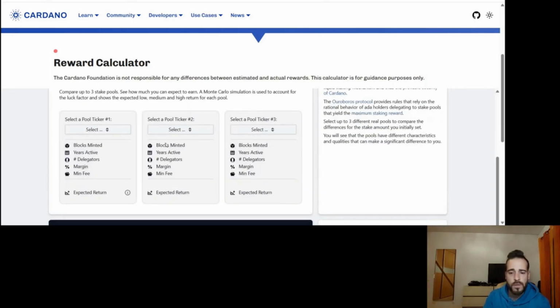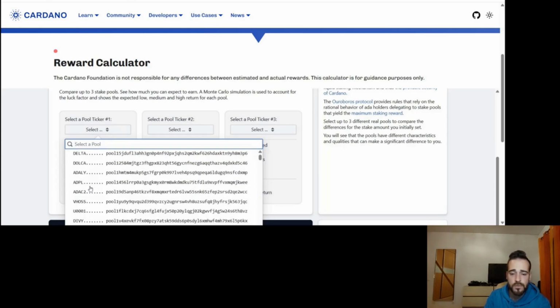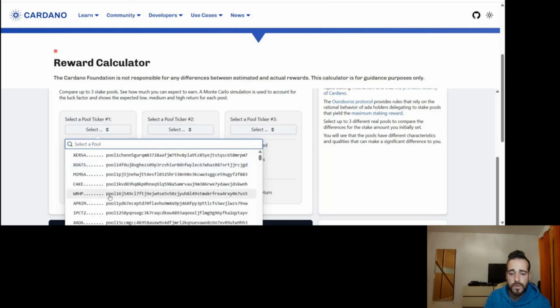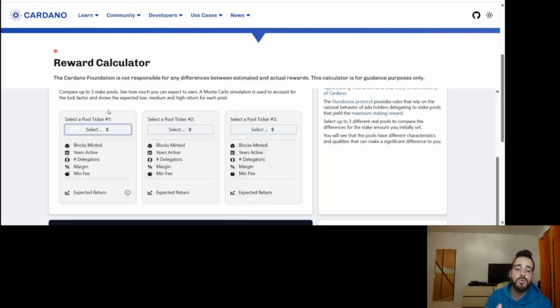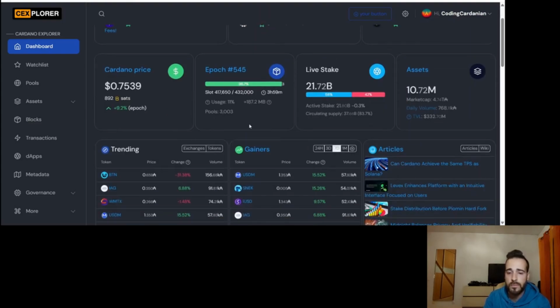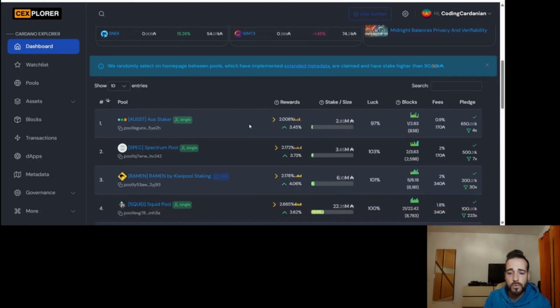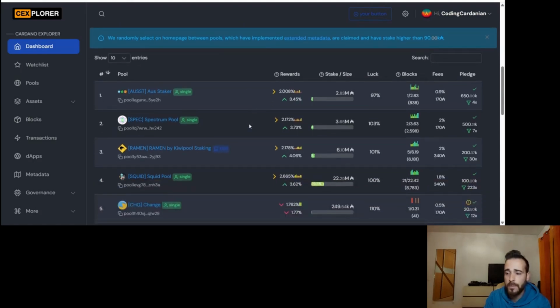So yeah, you come here and basically you select the pool ticker. It gives you the pool tickers, and it gives you a way for you to search. Of course, this is not super user friendly in the sense that you need to know which pools you actually want to search. But for that, you can either use your wallet or you can use an explorer, like for example, Sex Explorer. And you can go look for the existing pools out there.